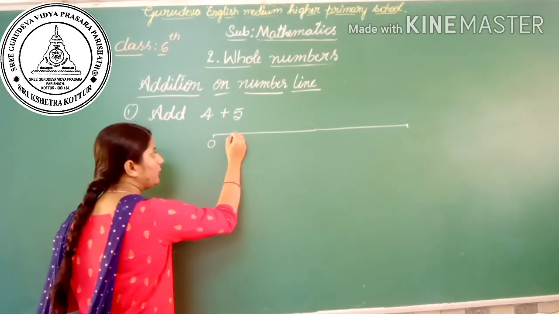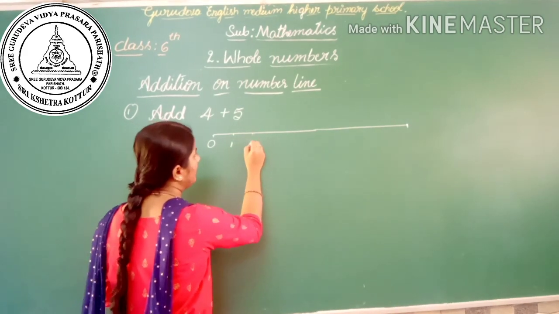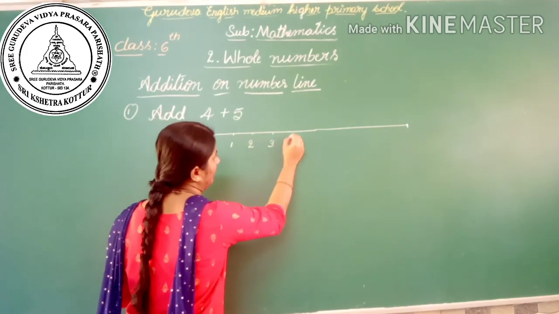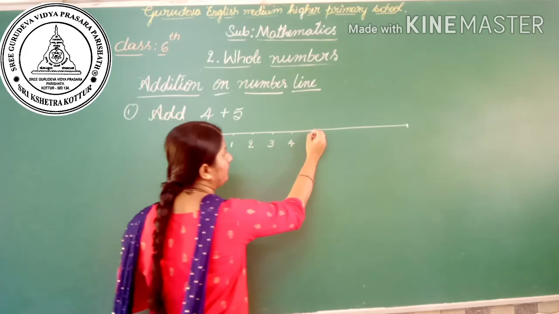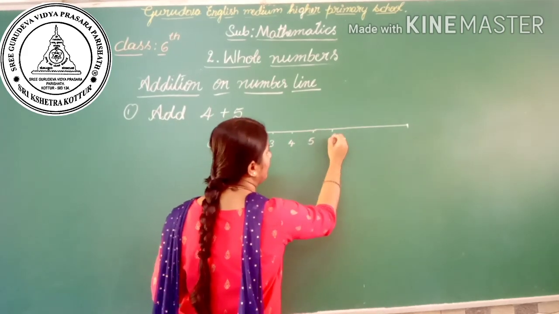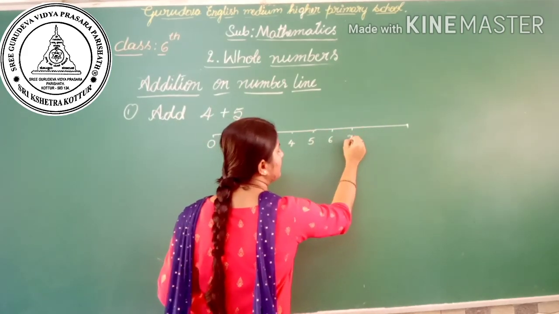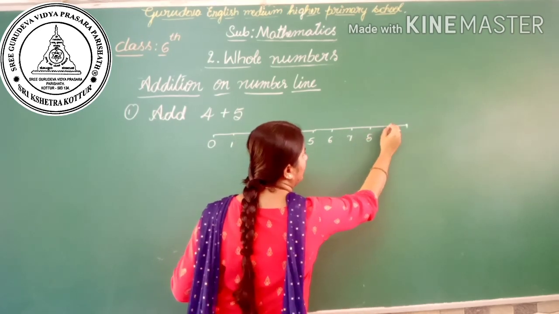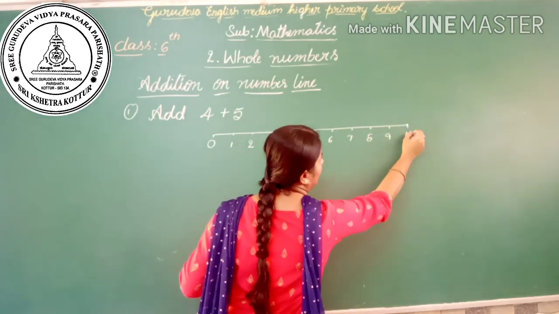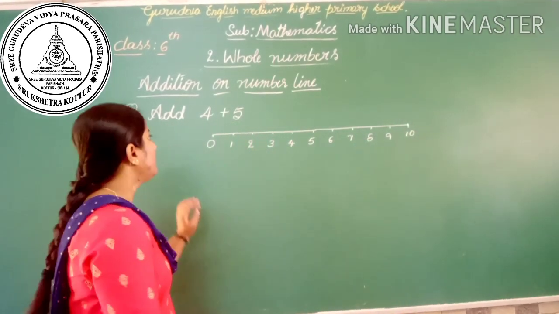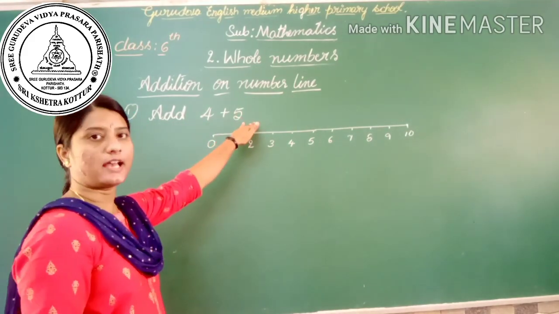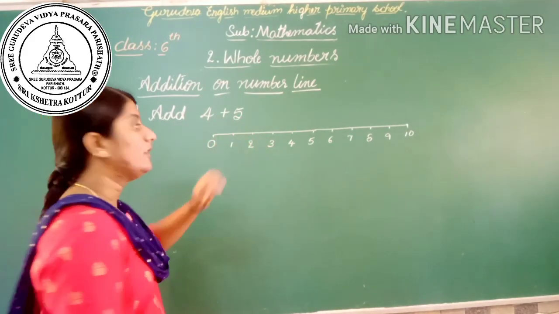Mark the points with the unit distance: 1, 2, 3, 4, 5, 6, 7, 8, 9, 10. So here there is 4 plus 5, so we start from 4.